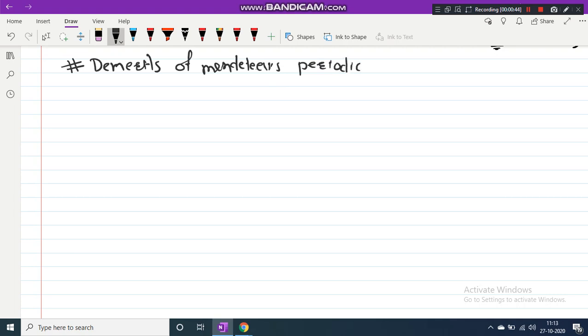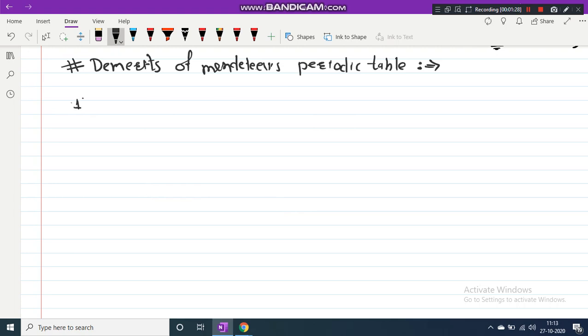So student, as we see here, the scientists Dobereiner and Newlands tried to classify the elements. The next very great work was Mendeleev's, which we saw in our last topic. By arranging the elements in a table, Mendeleev successfully arranged the elements, very successfully as compared to Dobereiner and Newlands. But despite this success, there are some demerits also. The first demerit is not very notable.